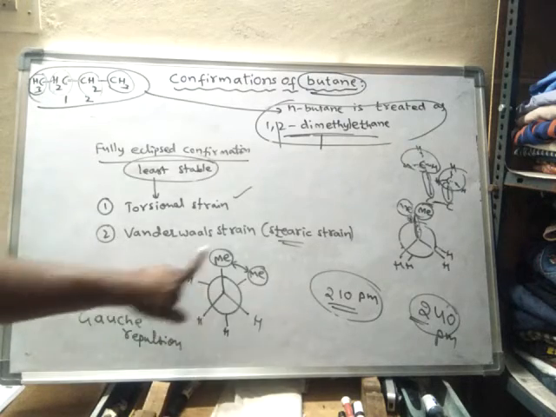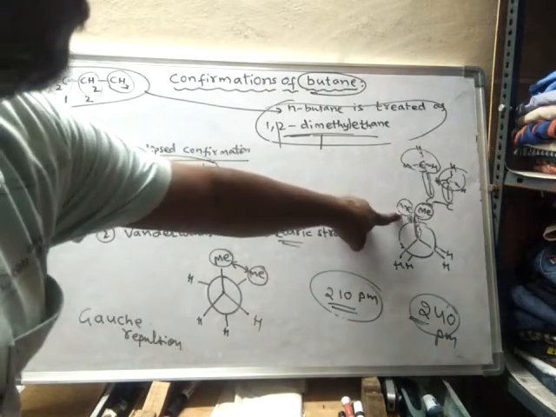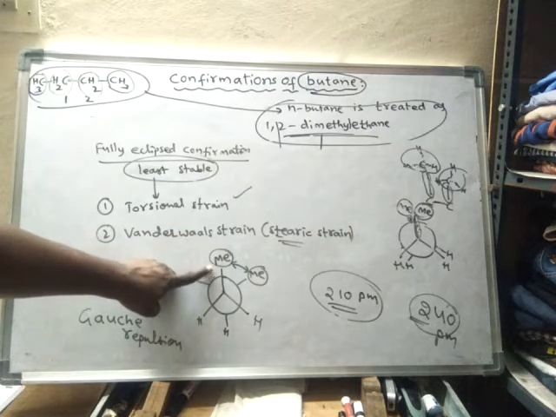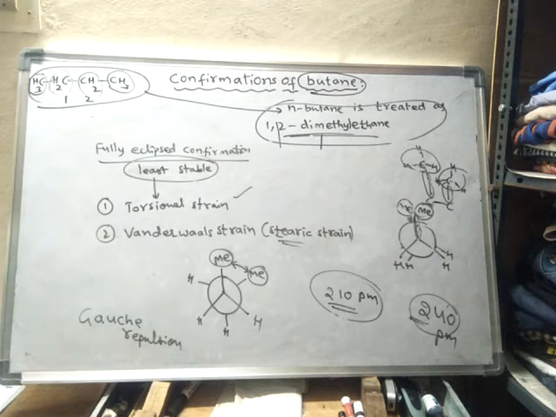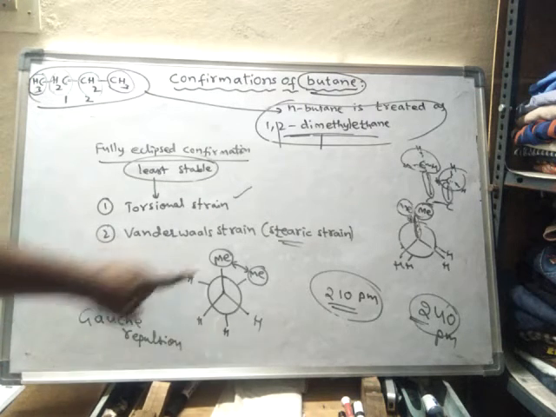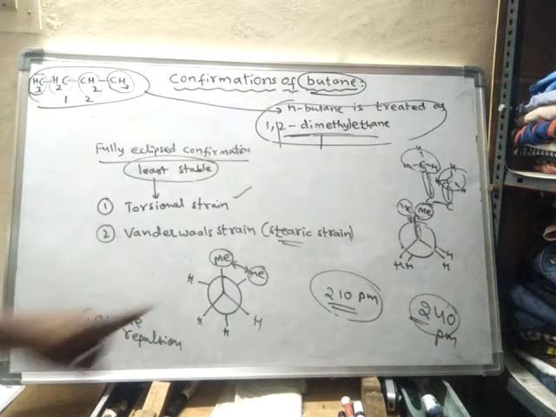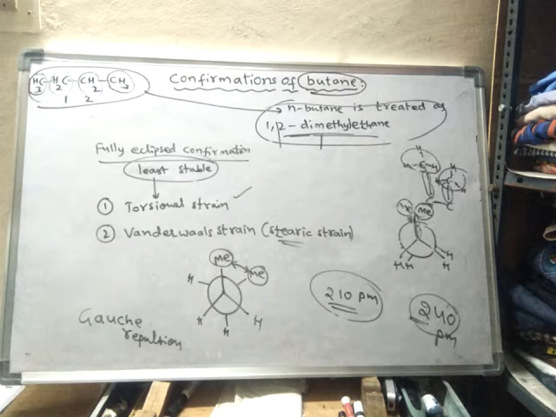This is called fully eclipsed, and this is called Gauche or synclinal, the Gauche form or synclinal form of conformation. So these two methyl groups will experience some repulsion, and that repulsion is said to be Gauche repulsion.